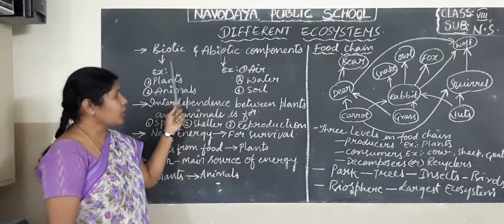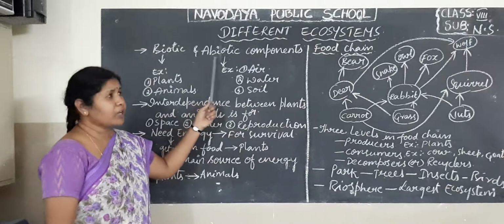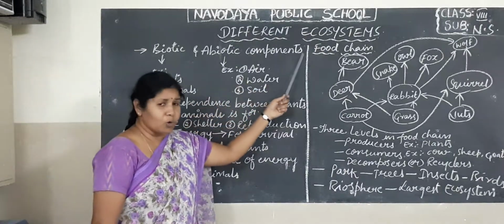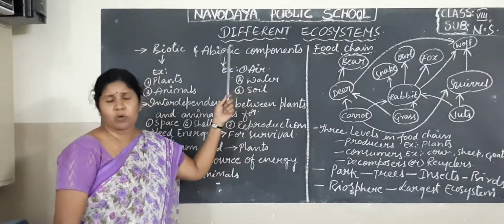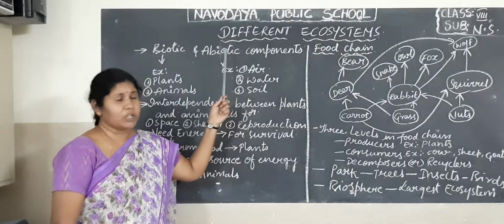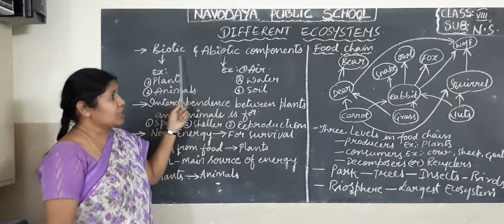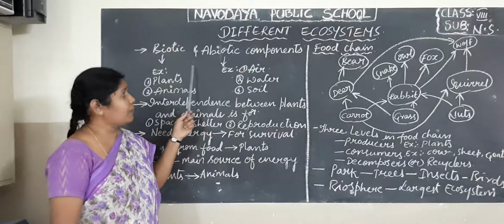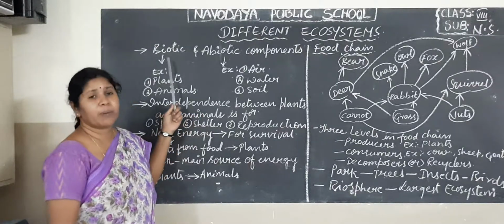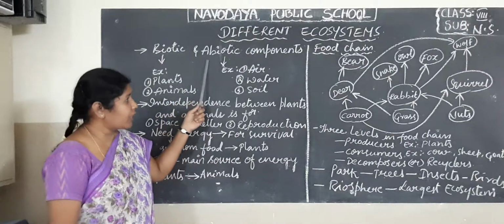These biotic and abiotic components you can find in an ecosystem. In every ecosystem, corresponding to the nature and climatic conditions, we can find different biotic components and different abiotic components.